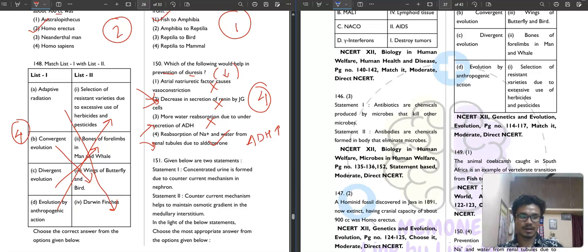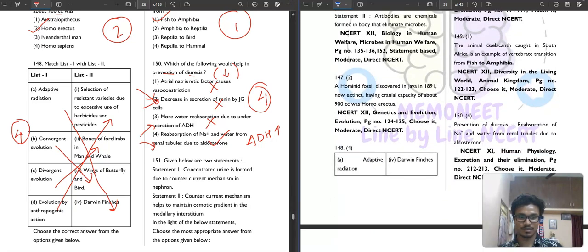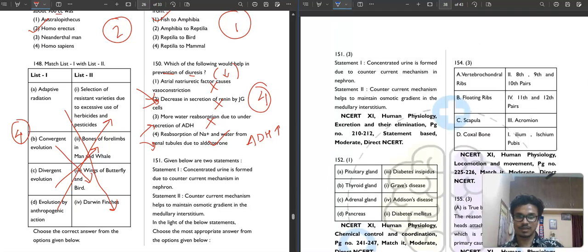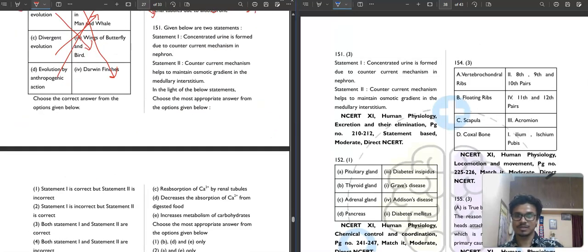Then question number 151. It is saying that given below are two statements. Statement first, concentrated urine is formed due to counter current mechanism in nephron. It is correct, obviously. Then counter current mechanism helps to maintain osmotic gradient in the medullary interstitium.